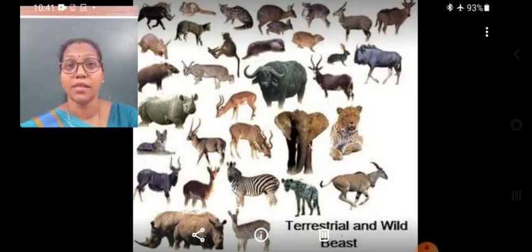Animals such as the rhinoceros, zebra, goat, cow, buffalo, giraffe, elephants, jackal, hyena and wolf, all these are called terrestrial animals that live on the land.